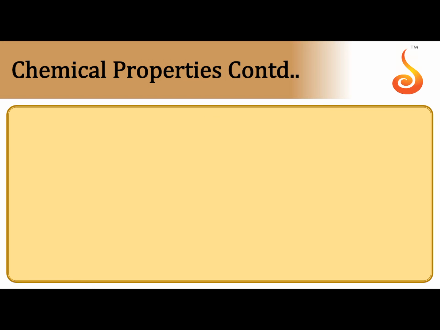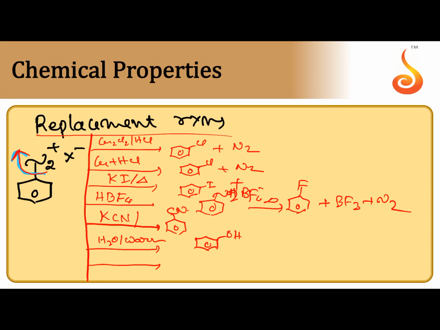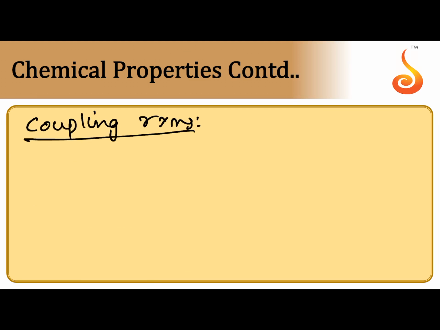When it is reacted with H3PO2 and water, now benzene is obtained. Instead of H3PO2 and water, we can use even ethyl alcohol also. So like this, by replacing N2 plus, we can get many types of products.